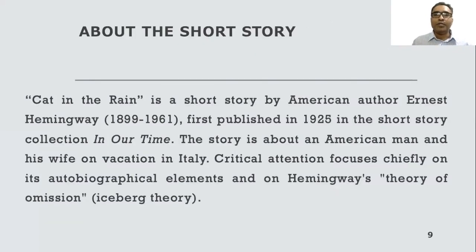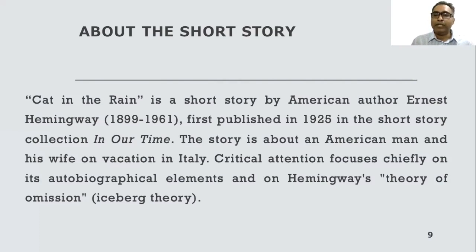So now we move on to another slide. We need to know about the short story, and we'd like to give a description of it. Cat in the Rain is a short story by American author Ernest Hemingway, 1899 to 1961. It was first published in 1925 in the short story collection In Our Time.